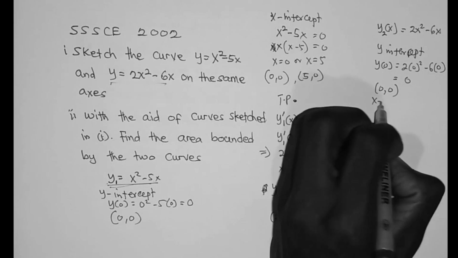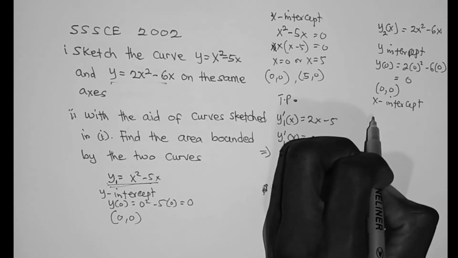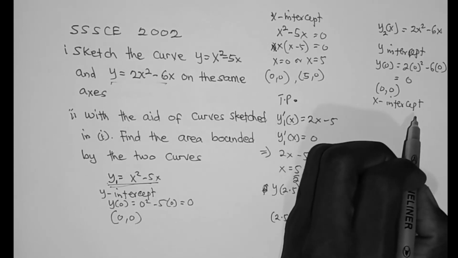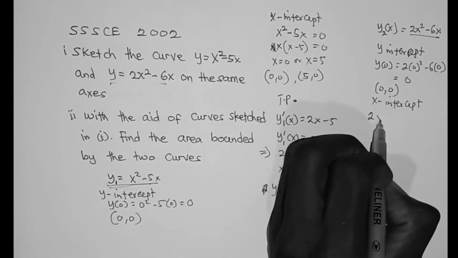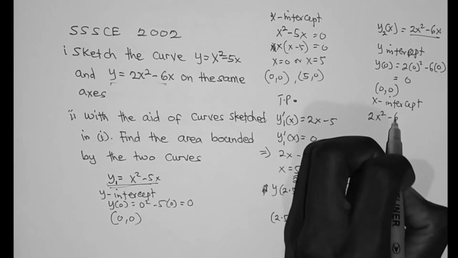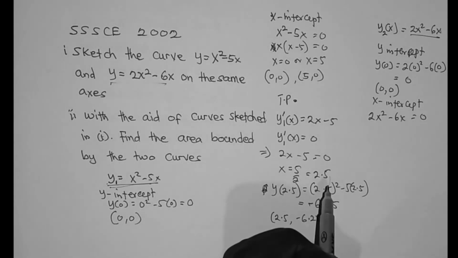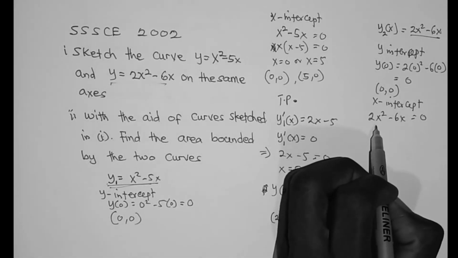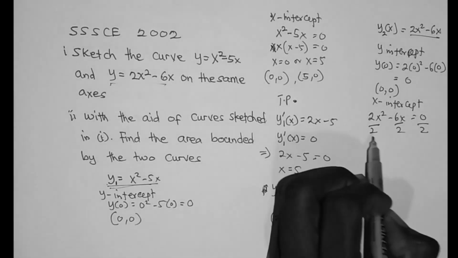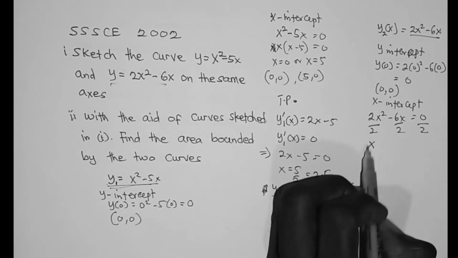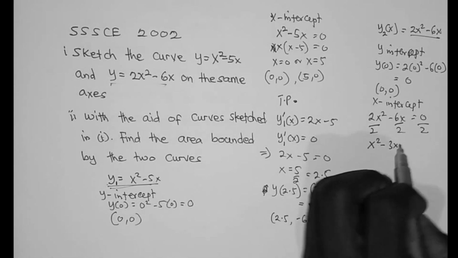Then let's find the x-intercept. For the x-intercept, y is equal to 0. So we take all of this and equate to 0, which is 2x squared minus 6x is equal to 0. Let's divide through by 2. 2x squared divided by 2 is x squared, minus 6x divided by 2 is 3x, equals 0.